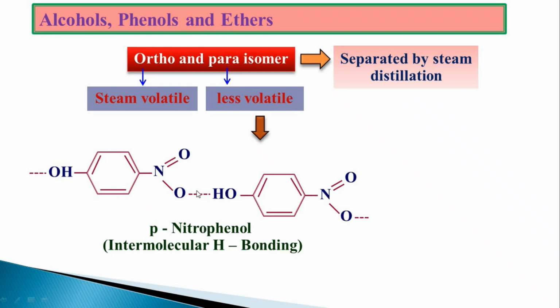Now whatever energy you have supplied, initially it is used to break this bond. Then the molecule will start evaporating. But in case of intramolecular hydrogen bonding, there is no need of the extra energy. Directly the energy will be utilized to make it volatile. Hence, para-nitrophenol is less volatile than the orthonitrophenol.